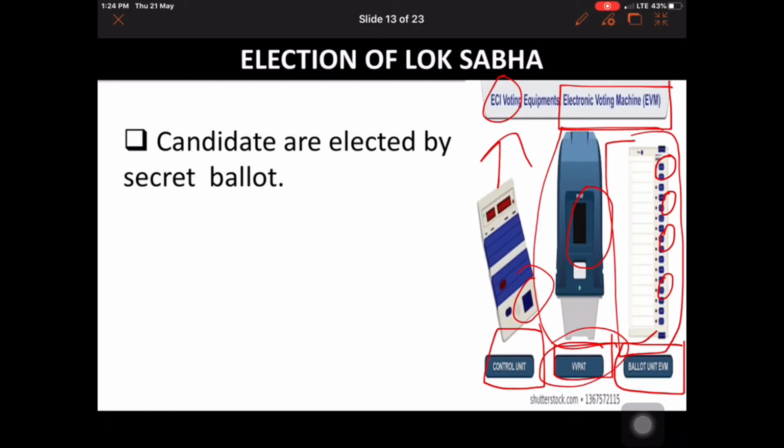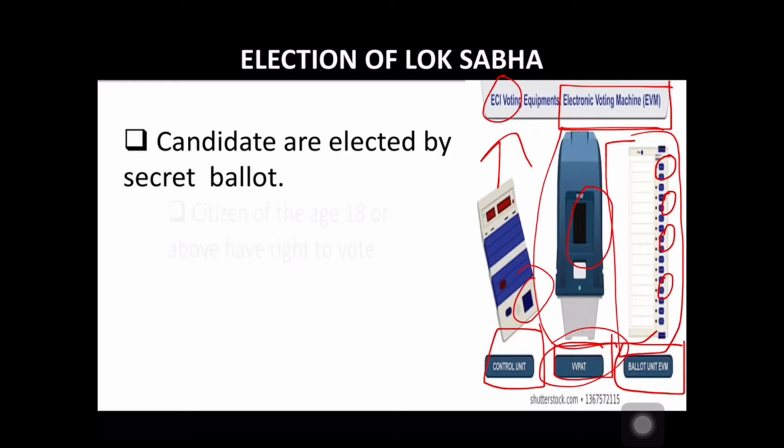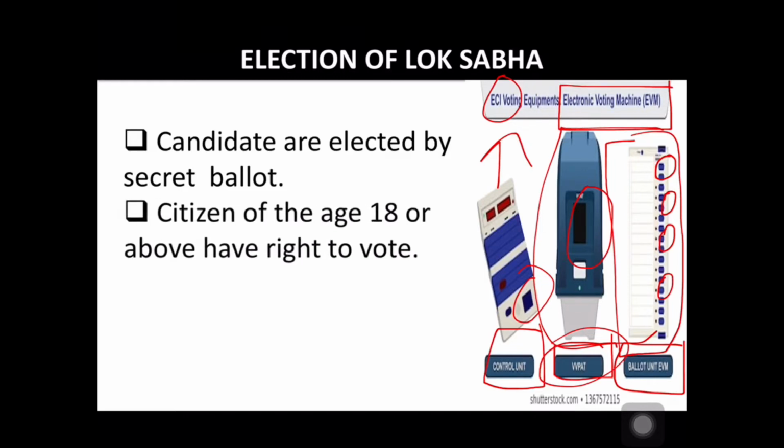Candidates are elected by secret ballot. Secret ballot means, as I told you earlier also, that we do not tell anyone whom we have voted for. Similarly, citizens of age 18 or above have the right to vote.